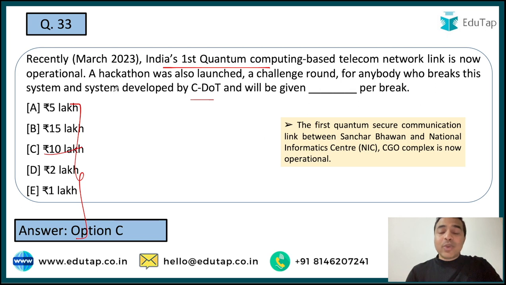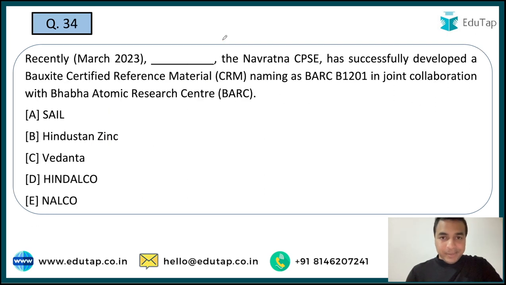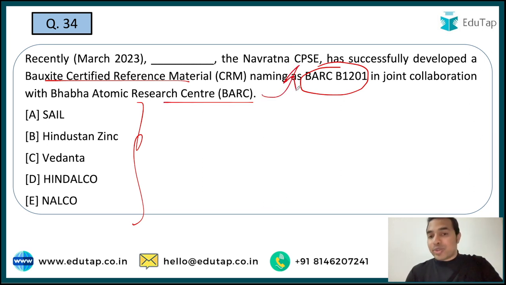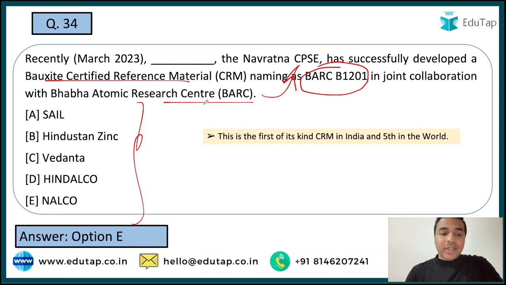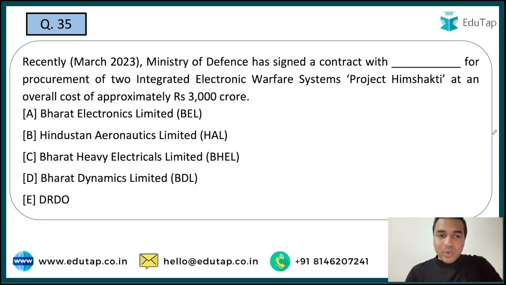So guys, let me tell you that this is a very important part because it is the India's first quantum computing based telecom network link which has been operational in New Delhi. Now the next question, and here you are going to tell me the name of the organization which has successfully developed a bauxite certified reference material जिसका नाम BARC B1201 रखा गया है in a joint collaboration with the Bhabha Atomic Research Center. तो BARC का बेसिकली आप देख सकते हो कि किसके साथ एसोसिएटेड है, दैट इज BARC B1201. और यहाँ पर उस ऑर्गेनाइजेशन का नाम अगर हम बताएं कि जिसने इसको सक्सेसफुली डेवलप किया है, द नेम ऑफ दैट ऑर्गेनाइजेशन इज NALCO. So guys, this is the first of its kind CRM in India and fifth in the world. Now the next question.